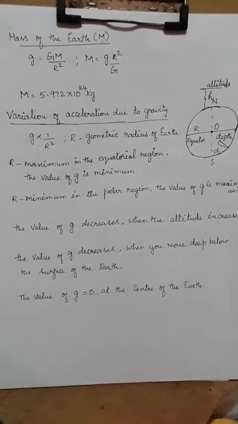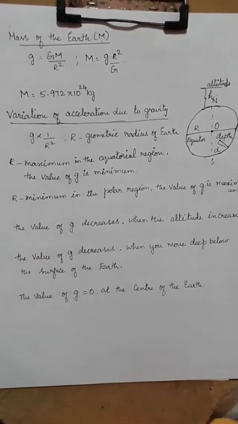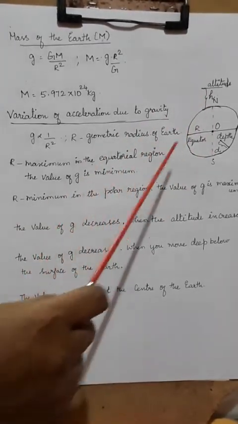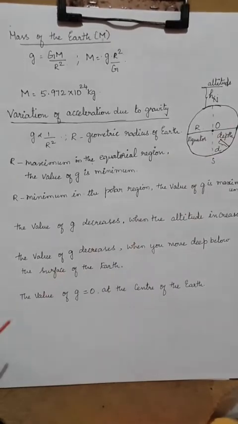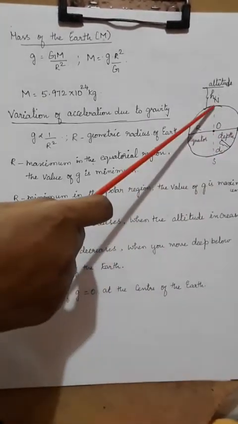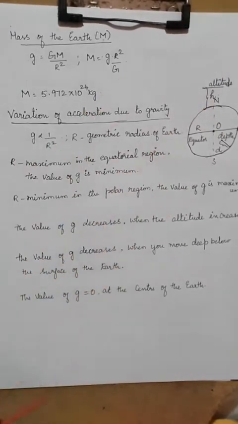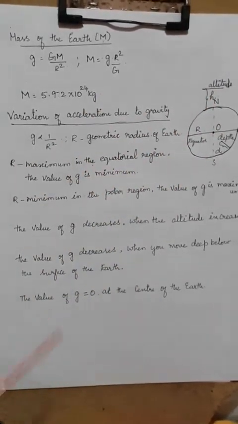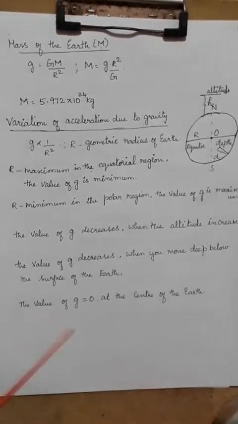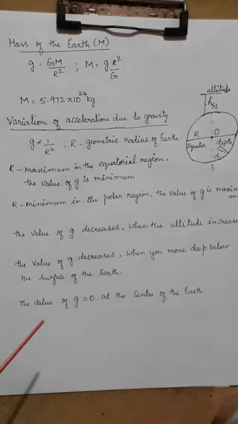Earth is tilted, and small flattened ends are there near its poles. So because of that, this r is maximum at the equator, and it's minimum at the poles. So it's not a complete circle where the radius will be equal in all the places, but it is not so.